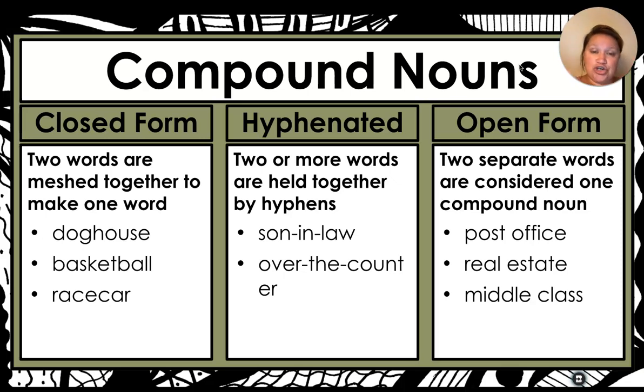Open form is a little tricky because you never know if it's actually referring to one thing or 2. But when we think about certain ones, like post office, we automatically know, oh, post office is one building. It is one noun. We are going to the post office. It just has that open form because it has that space between the 2 words, okay? So closed form, no spaces. Hyphenated has little hyphens in them, and then open form has one singular space between the two words to make one noun.